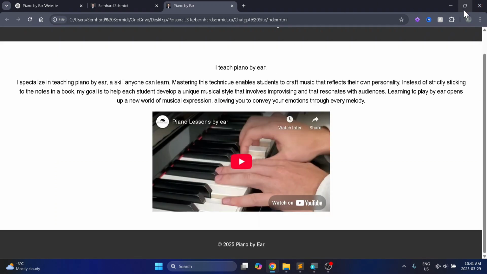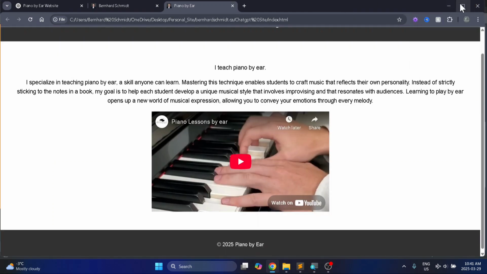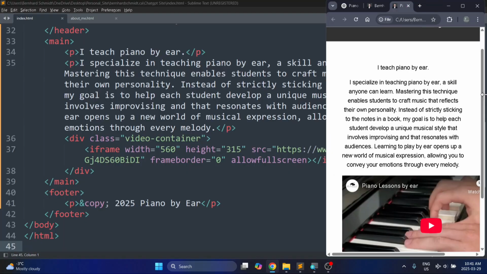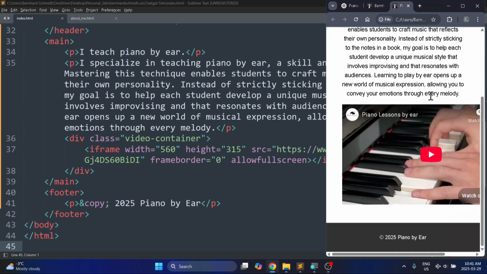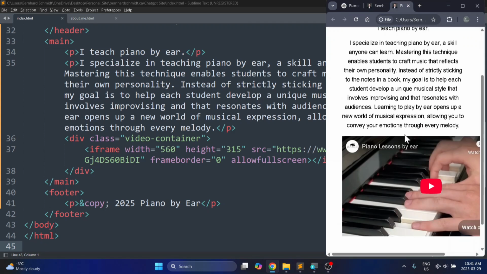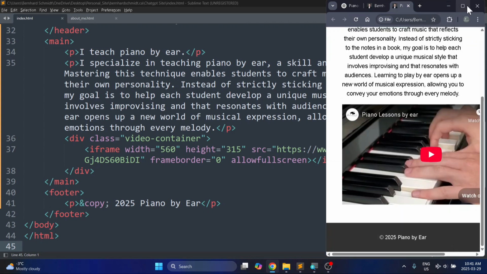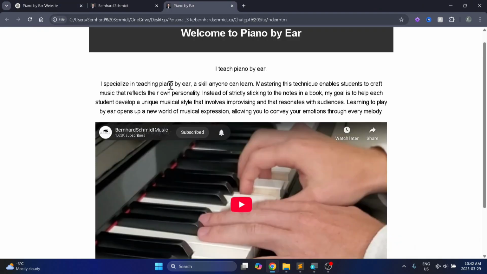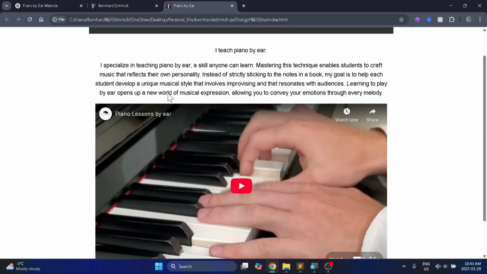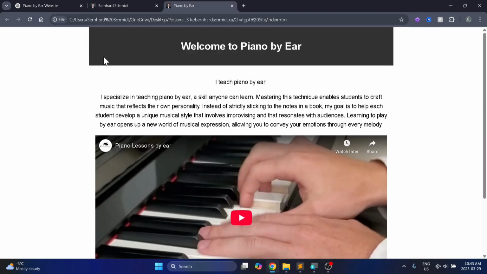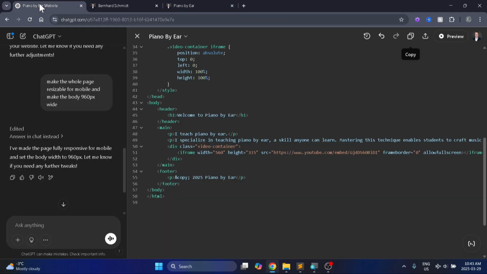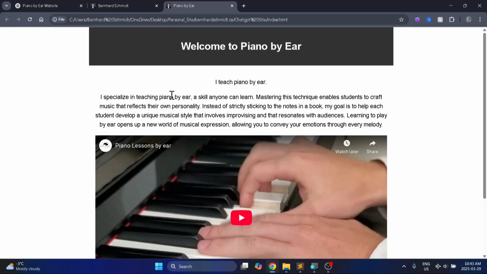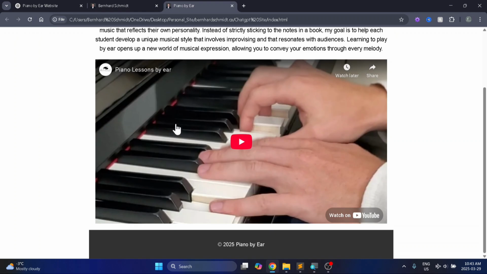Now let's see if this is resizable. So websites are usually opened on a mobile phone, so let's resize this to pretty small, and it is not resizing now. This is overflowing. So let's ask it to make the whole page resizable, and it's made the iframe bigger, but it has made the content narrow, but that includes my header. So let's make the header full size, and looks like it hasn't changed anything at all.